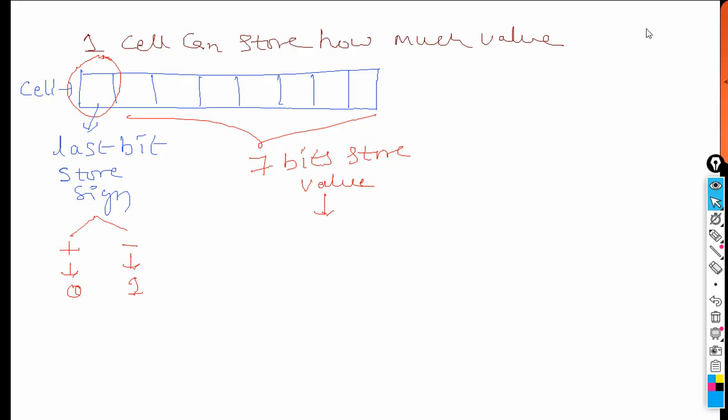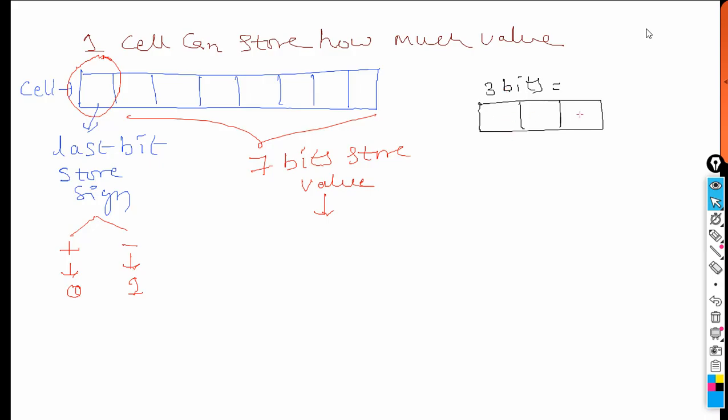I am talking about only one cell, please. This will be applied to 2 cells, 3 cells, 4 cells, etc. So I am explaining for only one cell of memory. Let us understand with a small example, say 3 bits. So how much value can 3 bits store? Not 7 bits, I will make it 3 bits. Only positive values I am going to explain, no negative values.